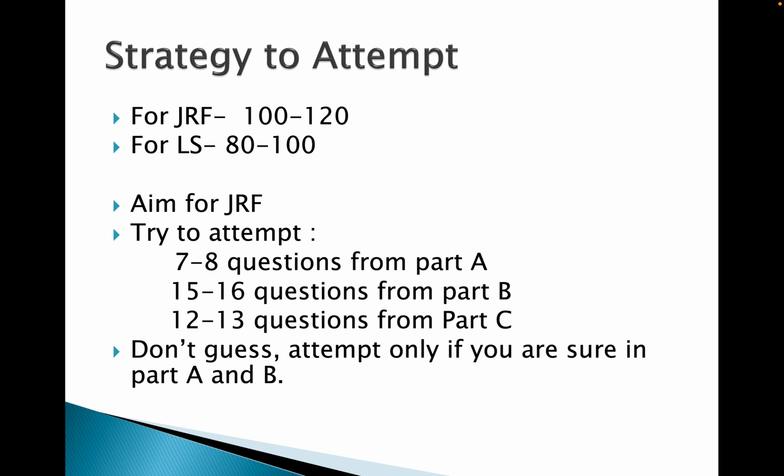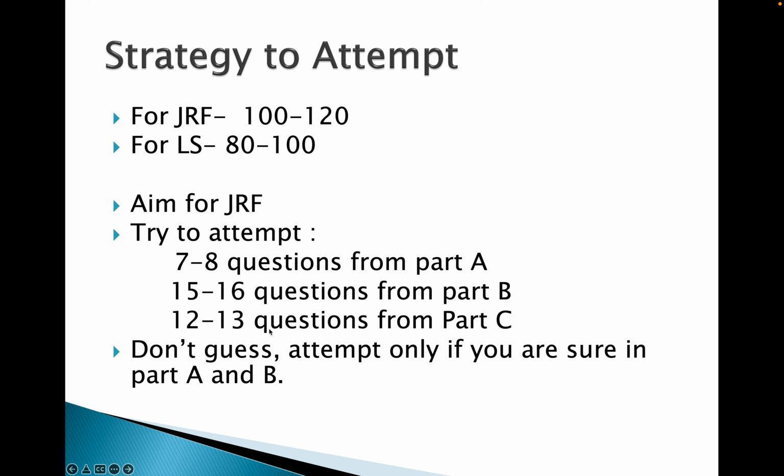Link the answers, because this is a very tough part C, as in this part you need to link the answers. So sometimes you feel that all options are wrong, sometimes you feel that all options are right, but you need to link. Okay, and try hard so that you are doing it right.